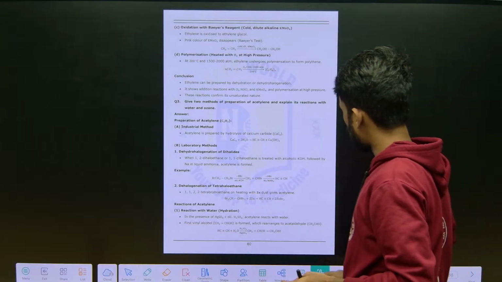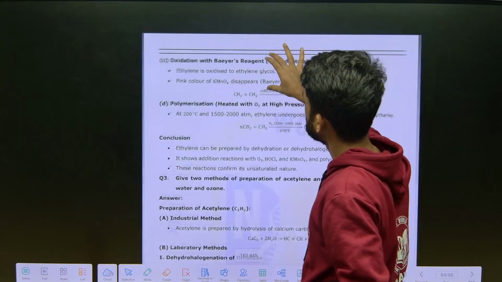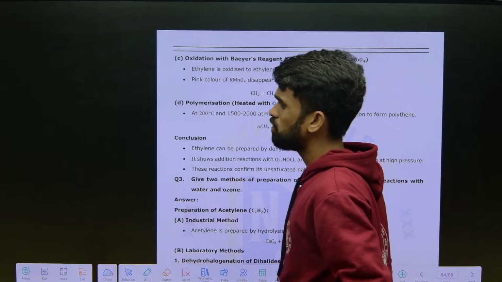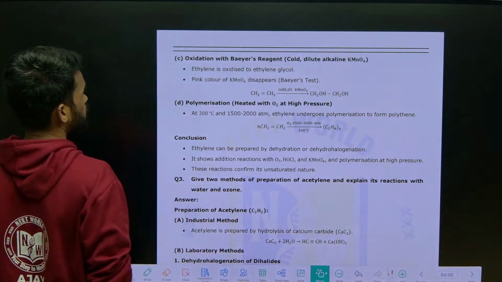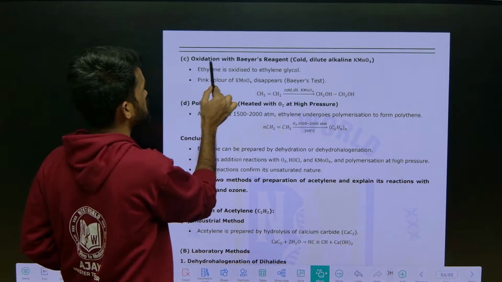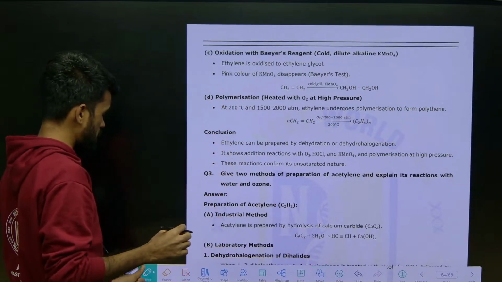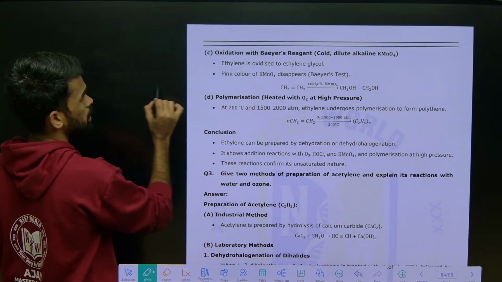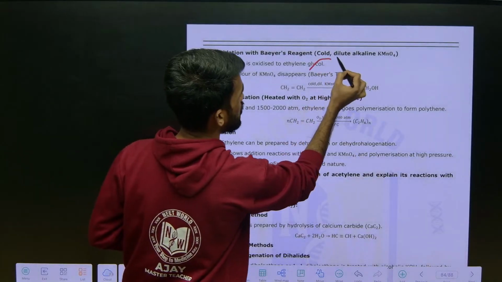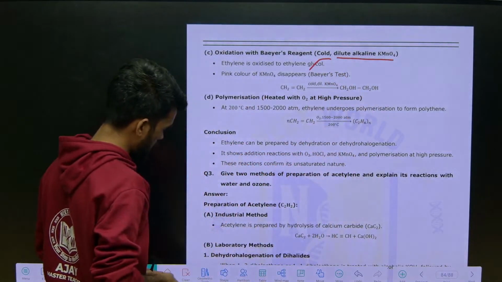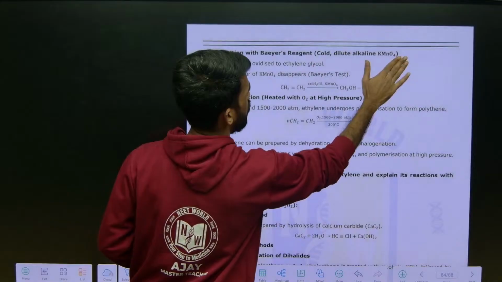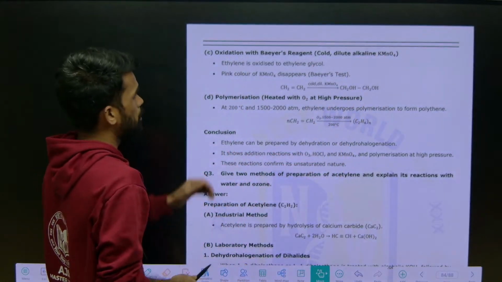The next, third reaction here, is oxidation with Bayer's reagent. What do we mean by that? It means we are using Bayer's reagent. What do we mean by Bayer's reagent? It is nothing but cold dilute alkaline KMnO4. Cold dilute alkaline KMnO4 is called Bayer's reagent.